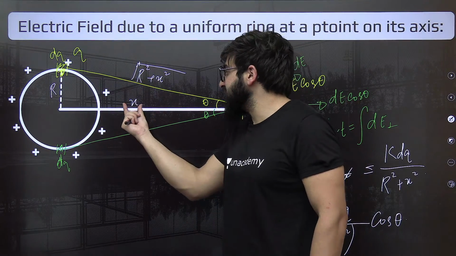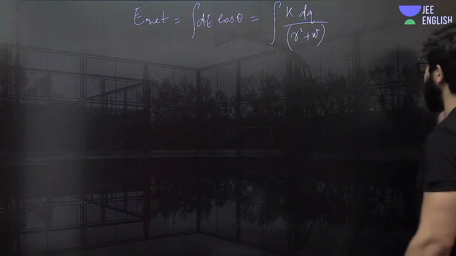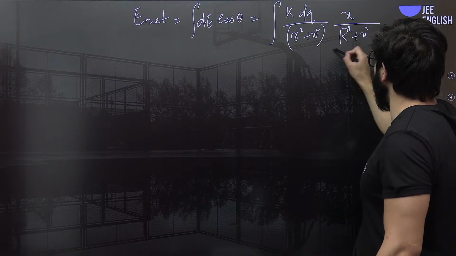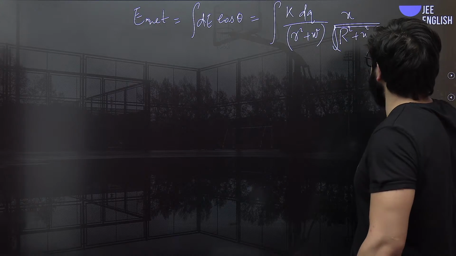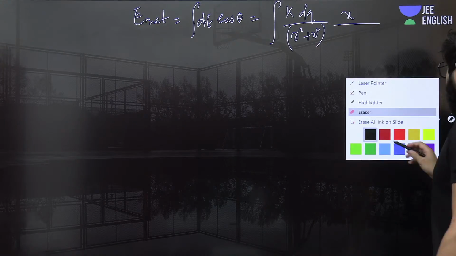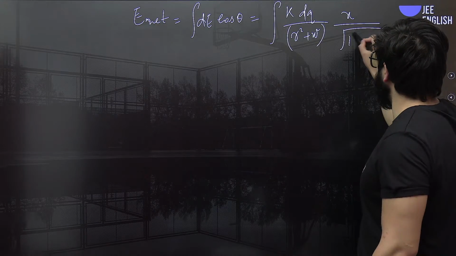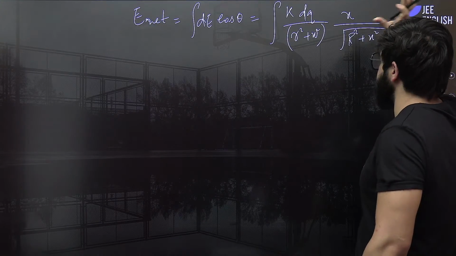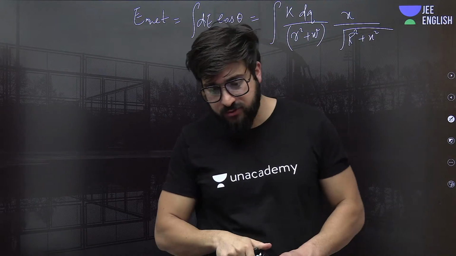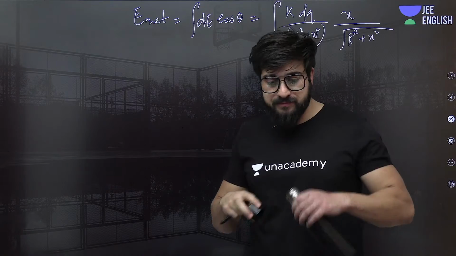Can we write cos theta as X upon this hypotenuse? 100%. That will be X upon root of R square plus X square. All of you understood this one? I hope so.